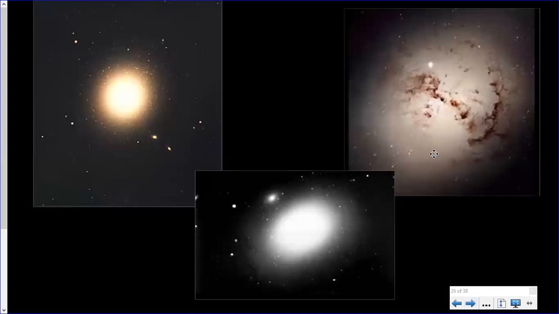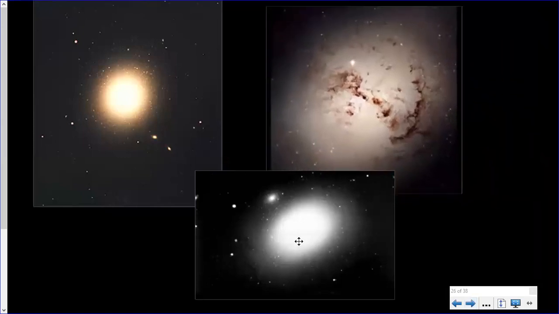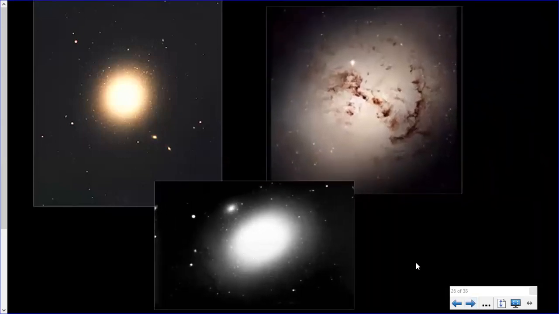Here's some more of them. Elliptical galaxies are the most common in the universe. So rounded or a little bit flattened of a rounded shape. Next, we're ready for number 2.